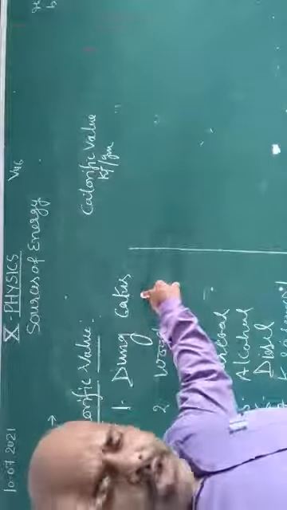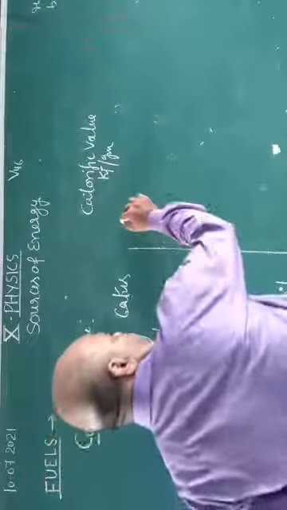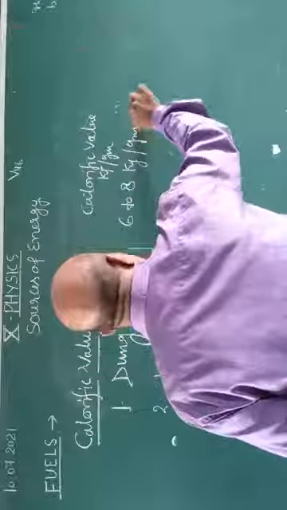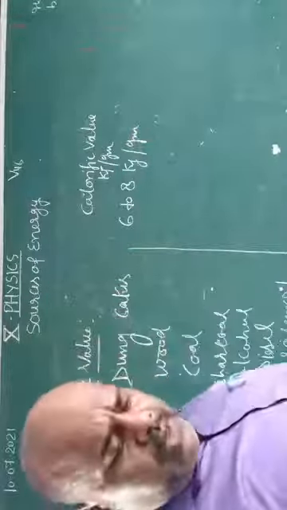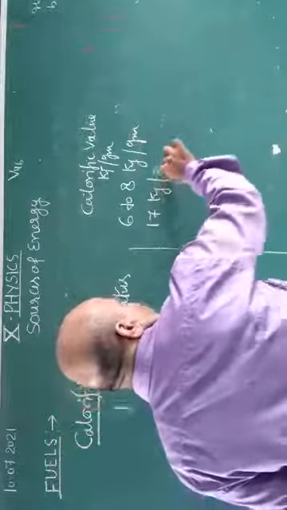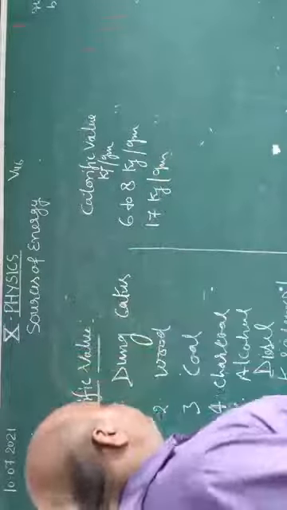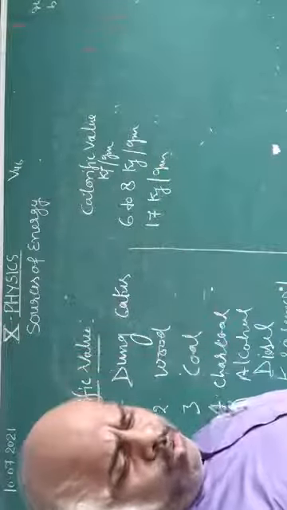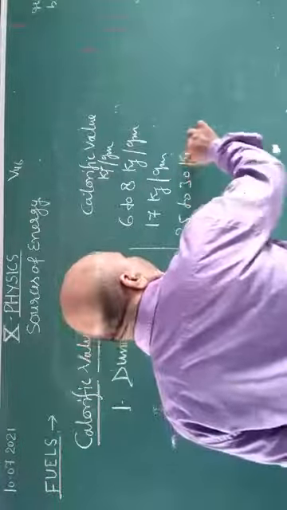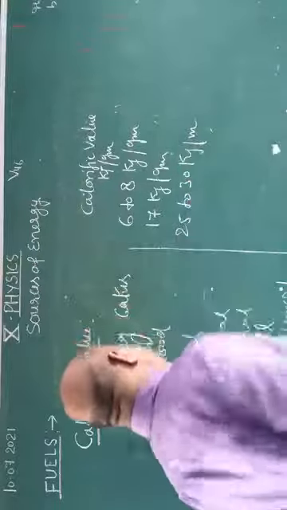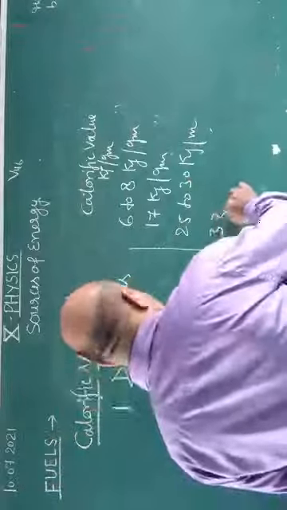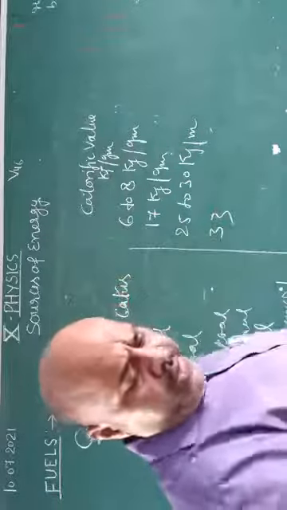Cow dung has a calorific value of 6 to 8 kilojoule per gram. Wood has a calorific value of 17 kilojoule per gram. Then coal has a calorific value of 25 to 30 kilojoule per gram. Charcoal has 33. Okay, alcohol has 30.